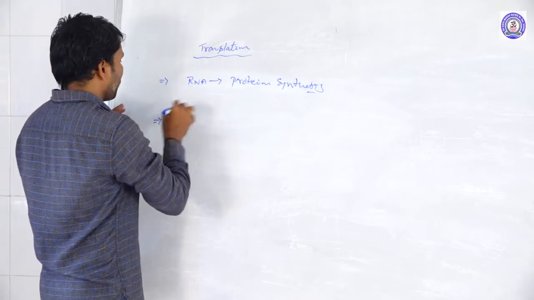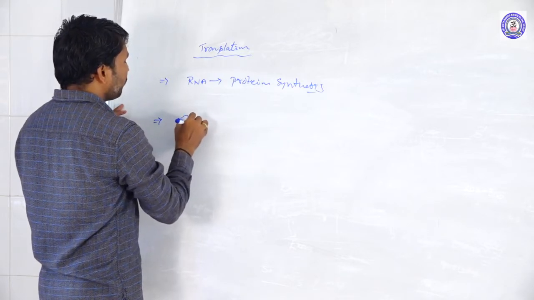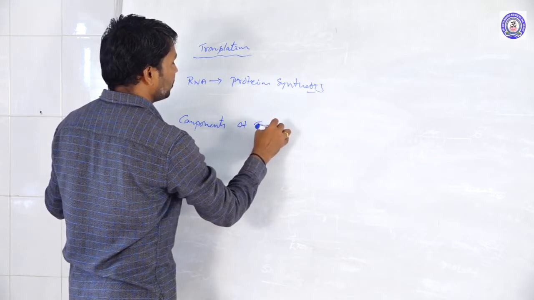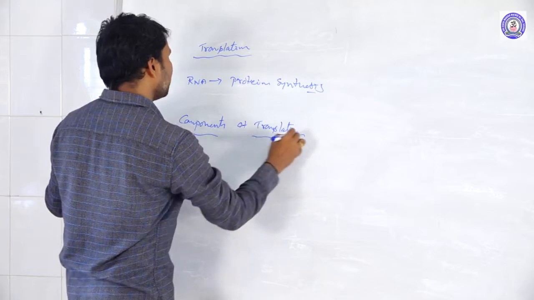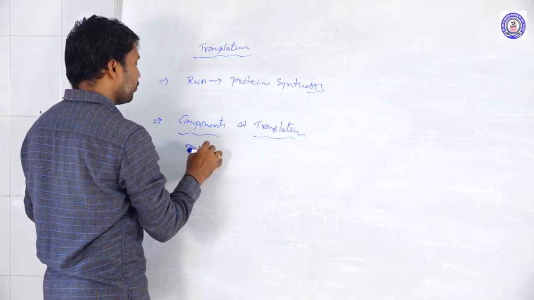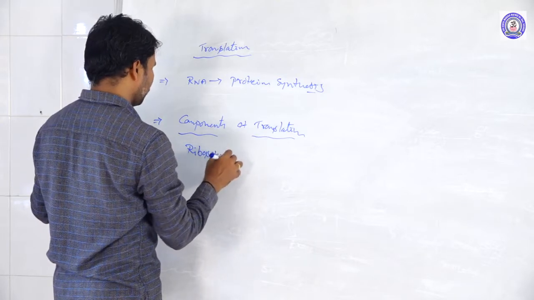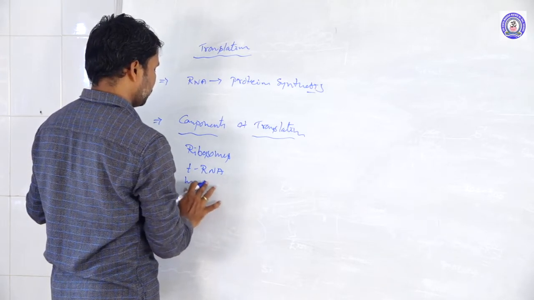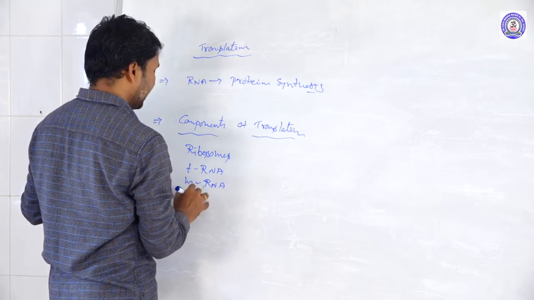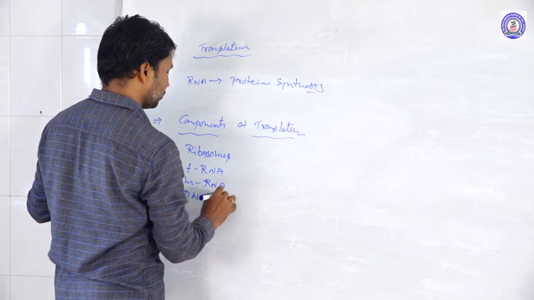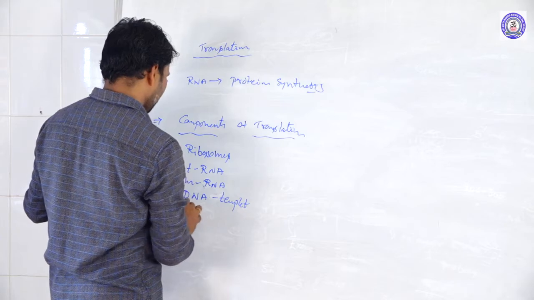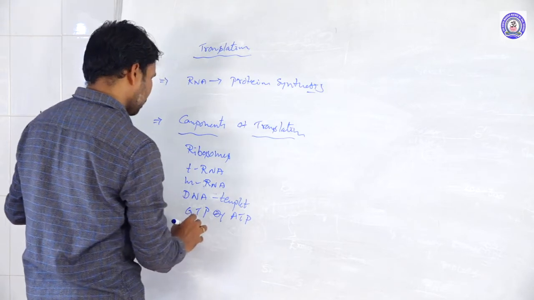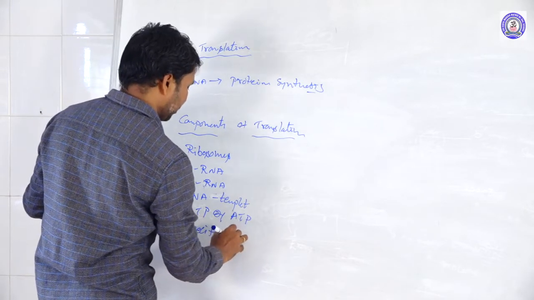Initially, the components of translation are the ribosomes, tRNA, mRNA, DNA template, GTP, ATP, and specific activators.